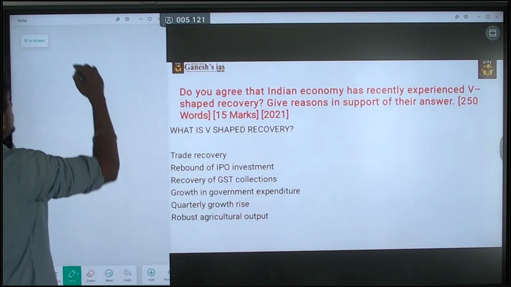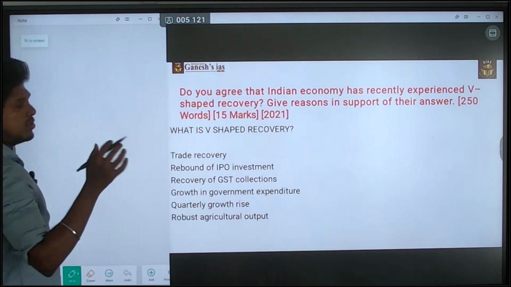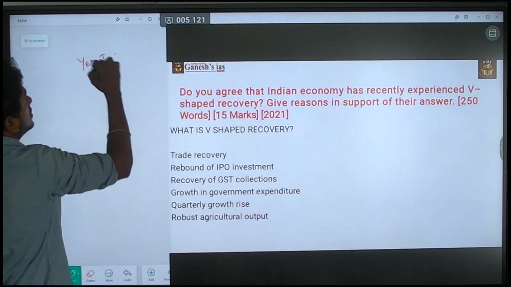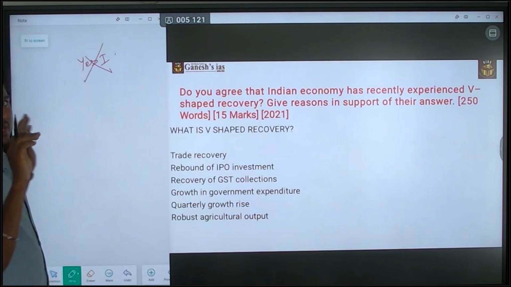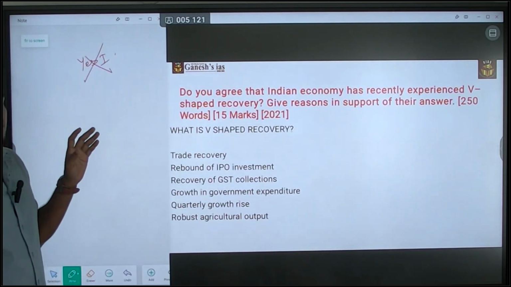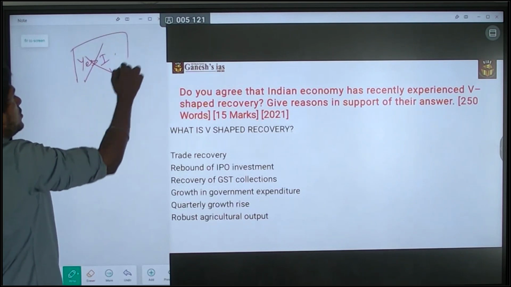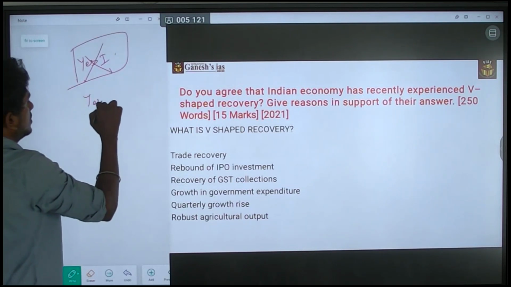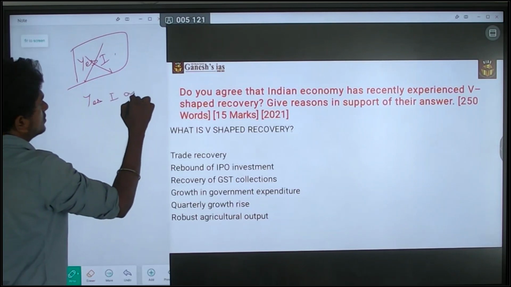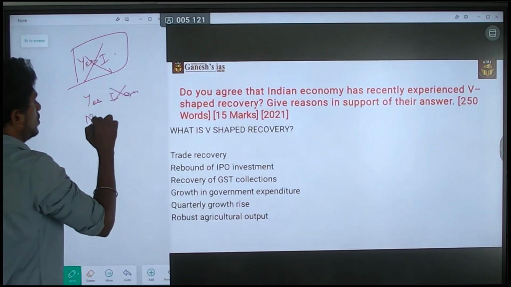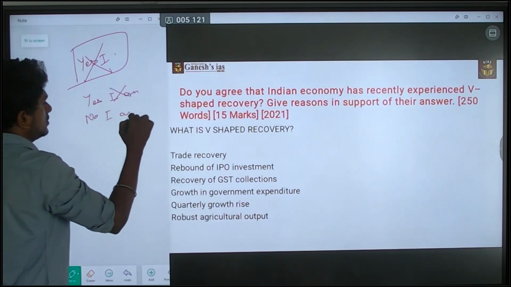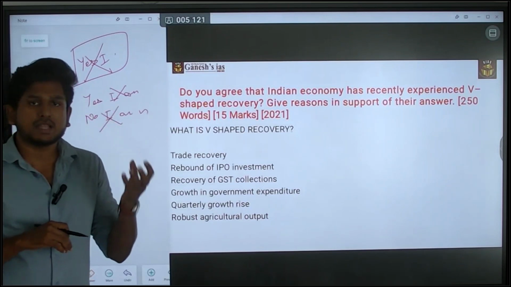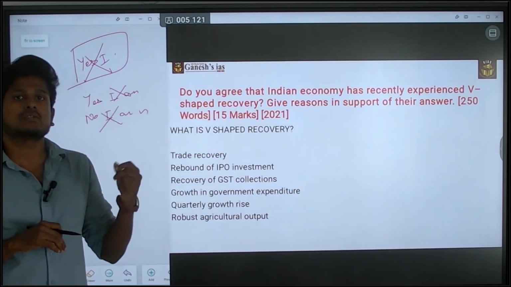Okay, first I am going to say it is a yes. But you shouldn't write "yes, I am agreeing with that." This shouldn't be the answer. This is not the right way to answer. You shouldn't write "yes, I am agreeing." Nor "no, I am disagreeing." This is also not a good way of answering the question. It is not a school or college.